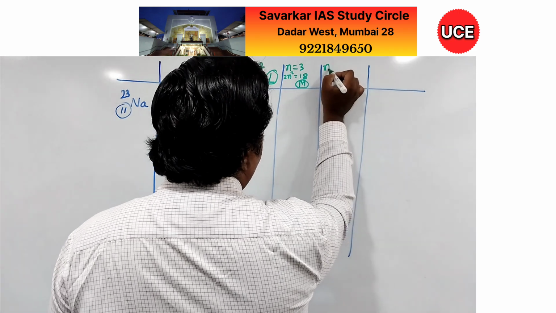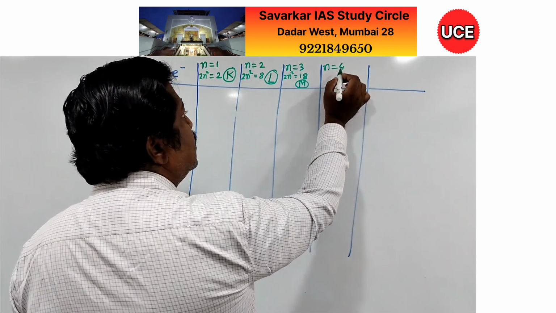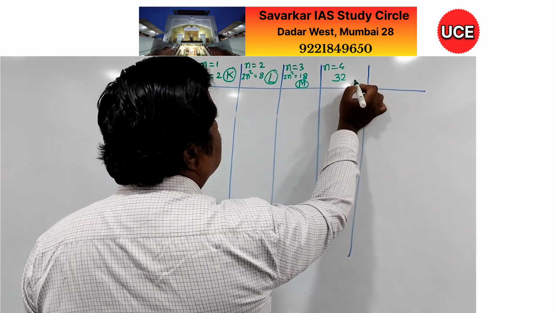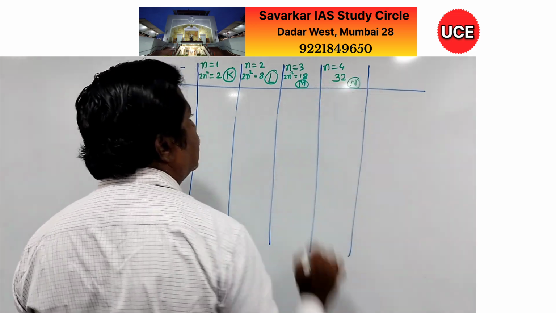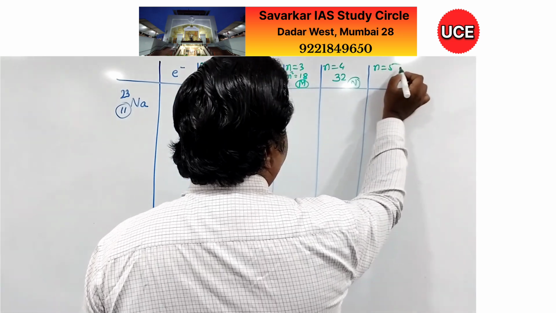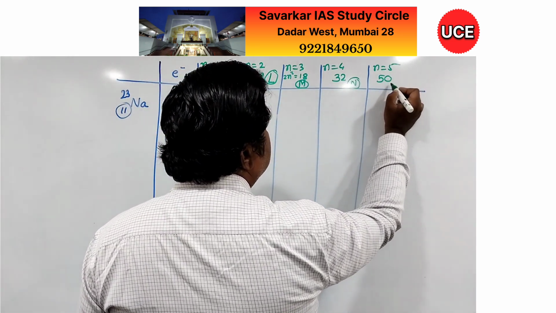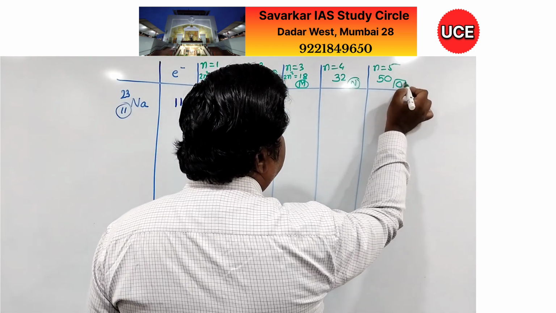Next shell n equal to 4. 2n square will be 4 4s are 16, into 2 is 32. Shell is denoted by letter N. N equal to 5. Obviously 5 5s are 25, 2 25s are 50. Capacity is 50. This is denoted by letter O.